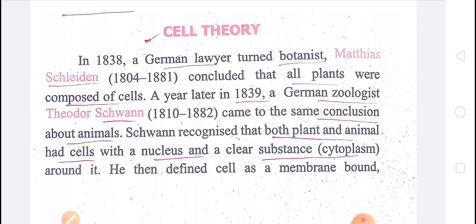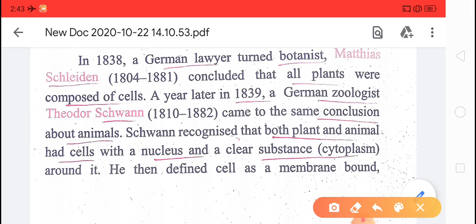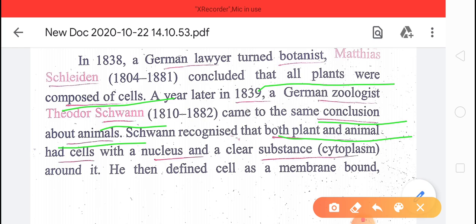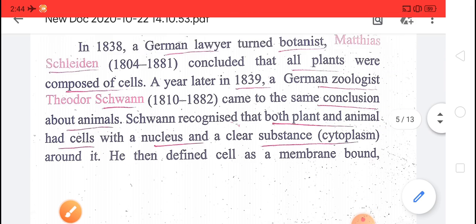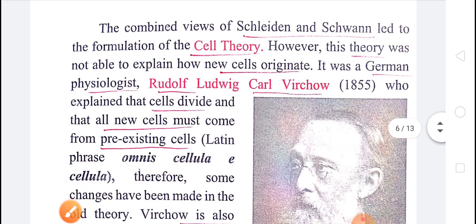First of all, Schleiden concluded all plants were composed of cells, and later Schwann concluded the same about animals, and they also said that both plants and animals are made up of cells, and they have a nucleus within the cell. So cell theory is given by Schwann and Schleiden.